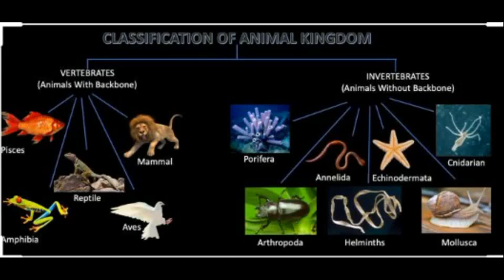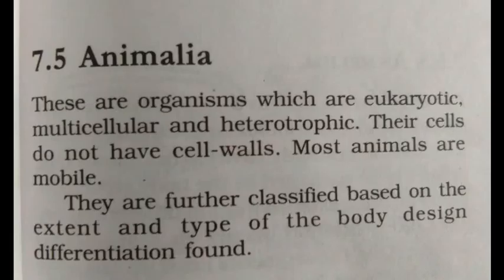Today we will be discussing the animal kingdom. There are about 1.2 million animal species which show a great diversity of life. These animals differ from one another. All the organisms coming under kingdom Animalia are eukaryotic, multicellular and have a heterotrophic mode of nutrition.